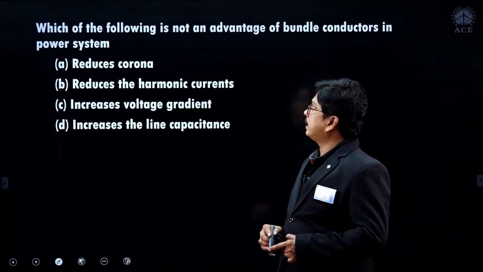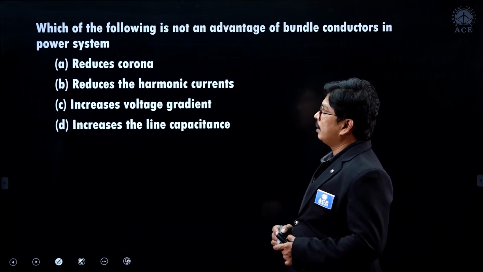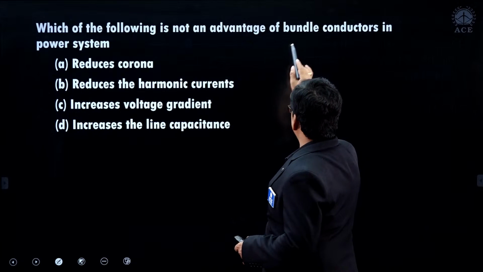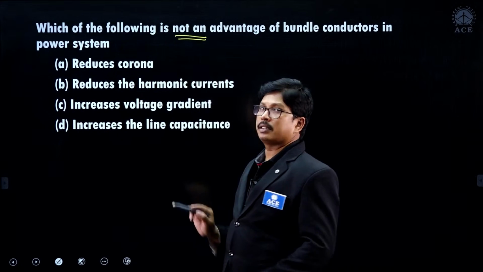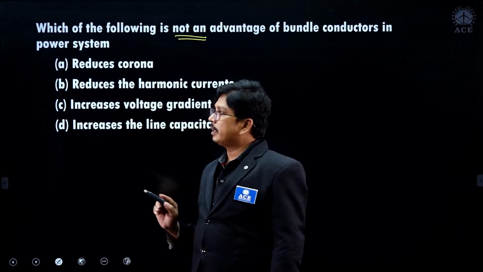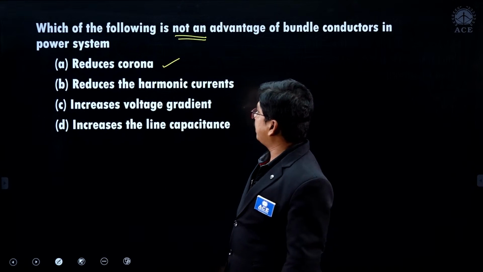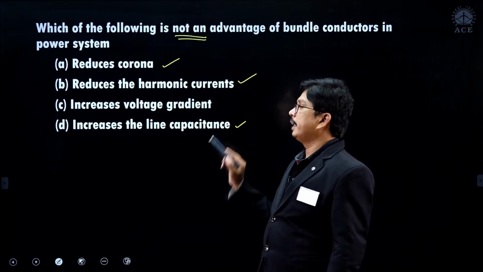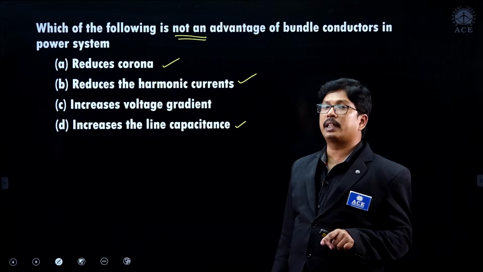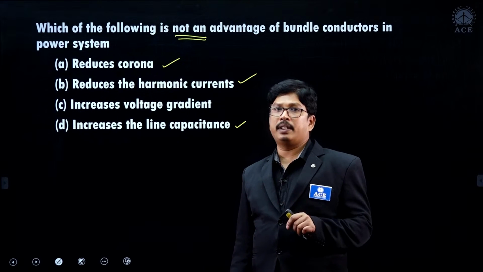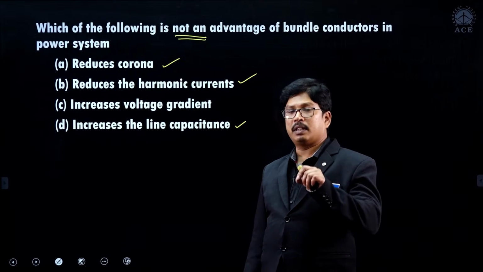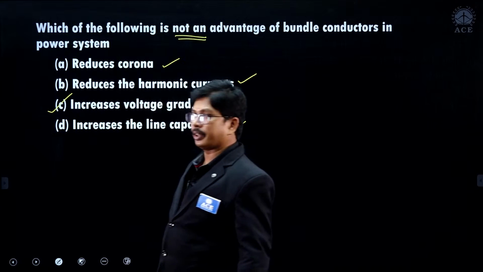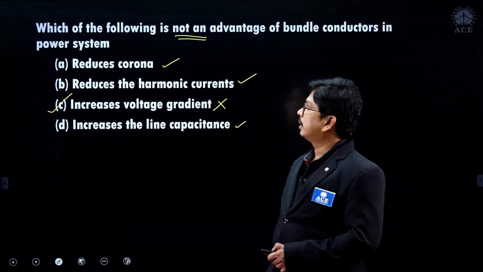Which of the following is not an advantage of bundle conductors in the power system? They are asking which is not an advantage of bundle conductors. It reduces corona, yes, the statement is correct. Reduces harmonic currents, yes. Increases line capacitance, yes. Increases the voltage gradient, no. It reduces the potential gradient or voltage gradient, and hence the electric field intensity reduces, and because of that corona reduces. So that statement is wrong, and this is the correct answer for the question, right, that is not an advantage.